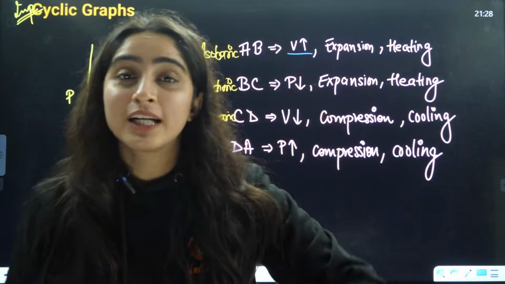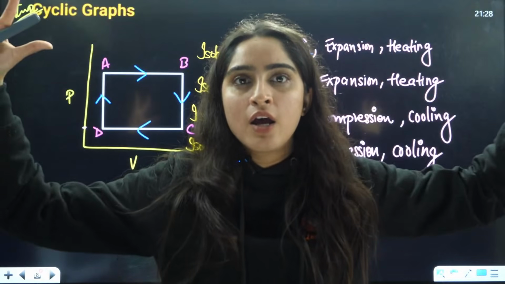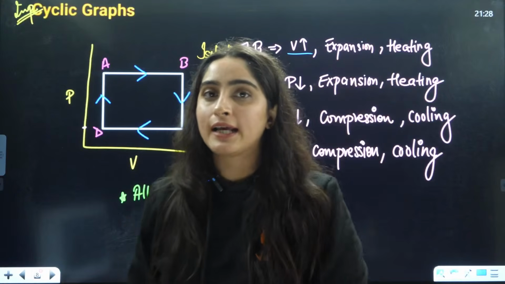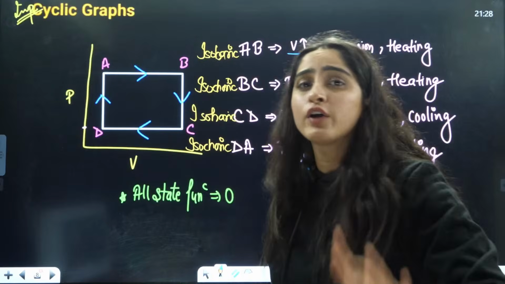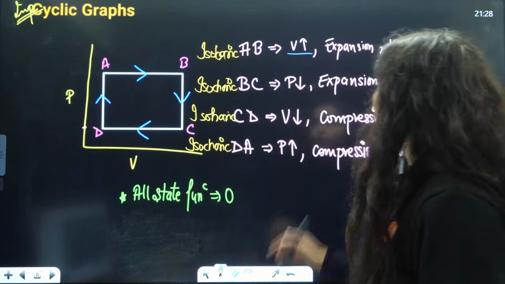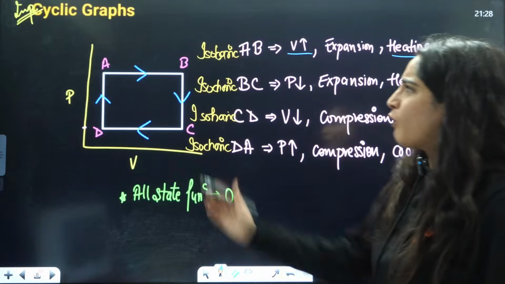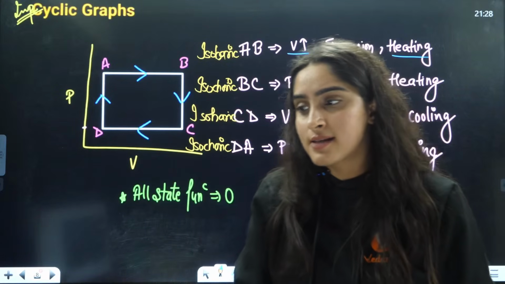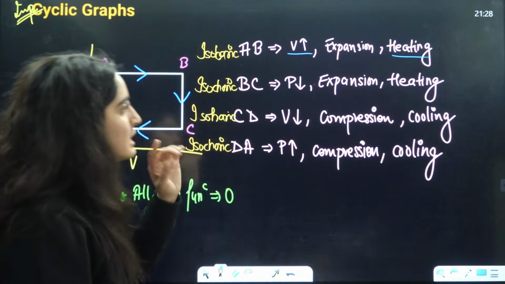And I told you that whenever expansion is there, molecules are moving away from each other, we can relate it to heating. That's why in the option, they will not give you expansion. In the option, they will give you heating. You'll say, how can we predict with this that heating is happening? Because volume is increasing, that's why heating is happening, right?